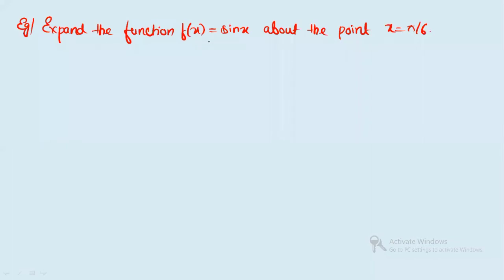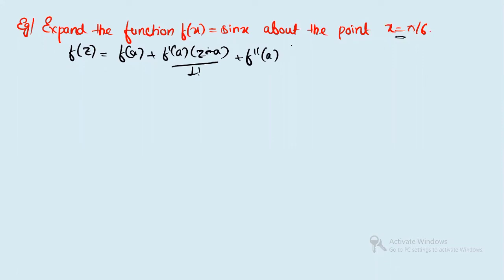Here it is said, expand the function f(x) equals sin x about the point x equals pi by 6. Here x is equal to what? Pi by 6. About this point you have to expand the function f(x) equals sin x. So the Taylor series expansion was what? f(z) is equal to f(a) plus f prime(a) times (z minus a) by factorial 1, plus f double prime(a) times (z minus a) whole square by factorial 2 and so on, right? So first of all you will write what? f(a) means f(pi by 6), right?